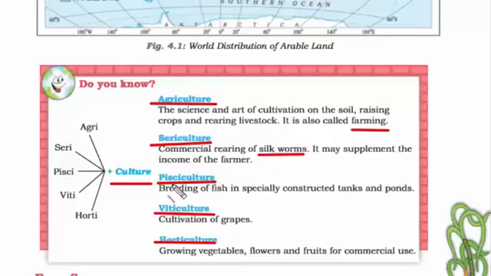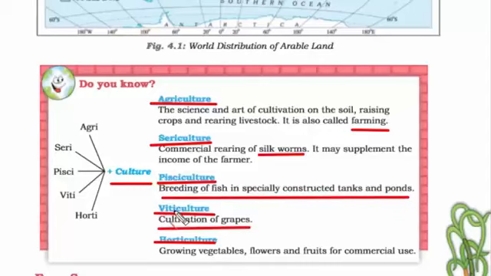And then we have pisciculture. So pisci. So if you see Pisces horoscope, it is represented by a fish. Therefore it means breeding of fish in a tank or pond. This is called pisciculture. And then we have viticulture. So viti, you can remember grapes are grown in vineyard, VINE. So V stands for grape. Just remember it that way, it will be easy to remember. And then we have horticulture.